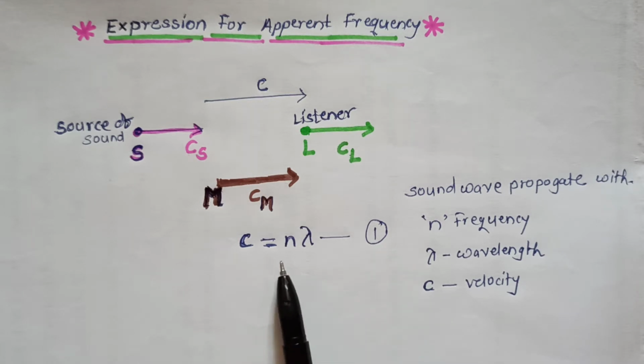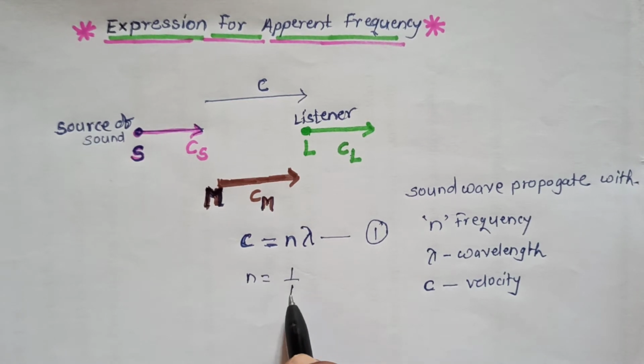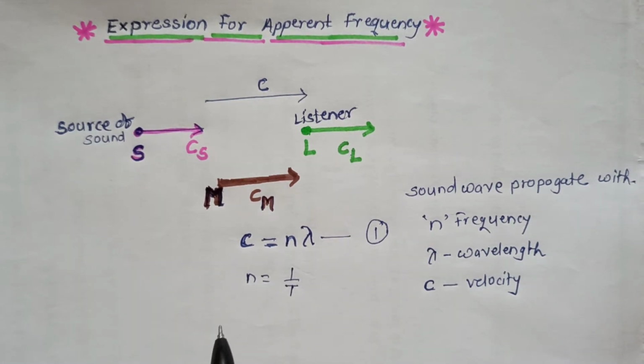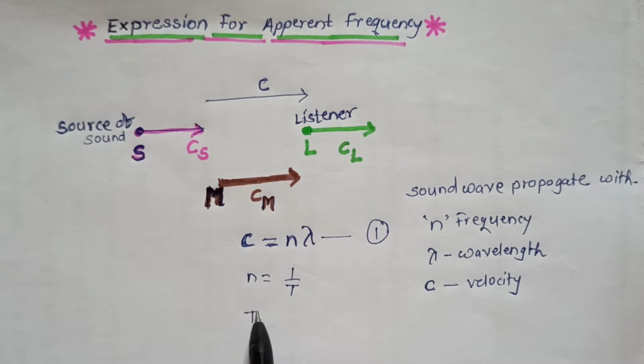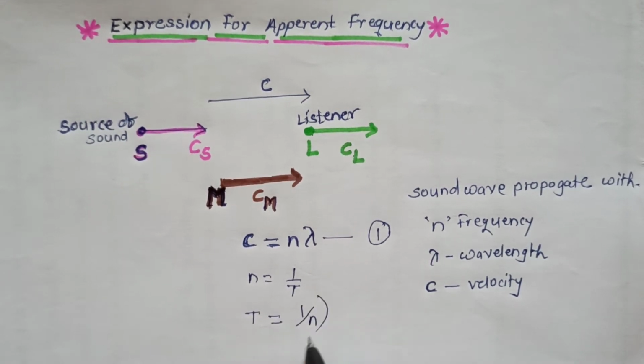We know that frequency n is the reciprocal of period, therefore n is equal to 1 upon T, and time interval T is equal to the reciprocal of frequency, 1 upon n.